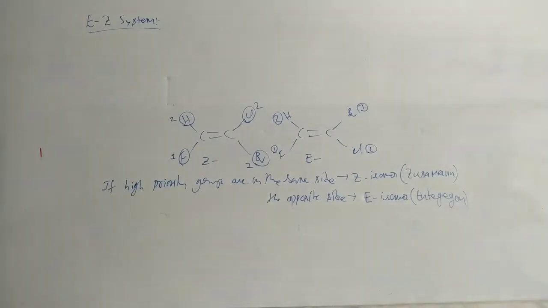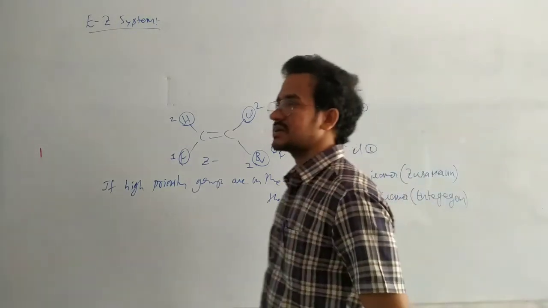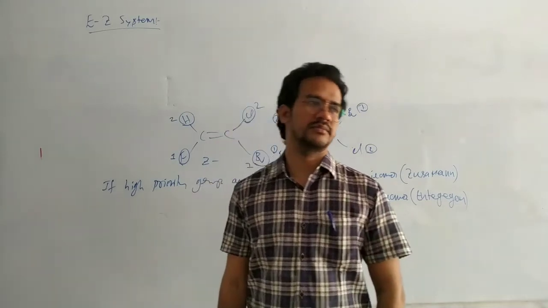When the groups or atoms which are attached to the C double bond C are completely different, then cis-trans naming is not working.